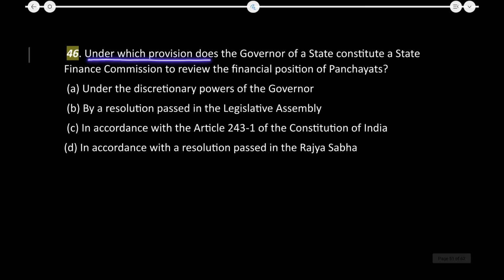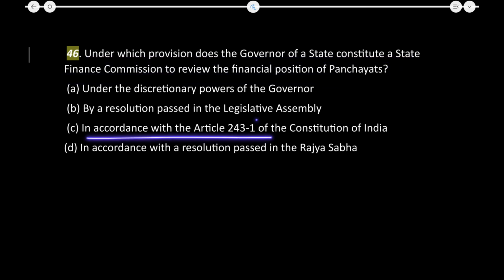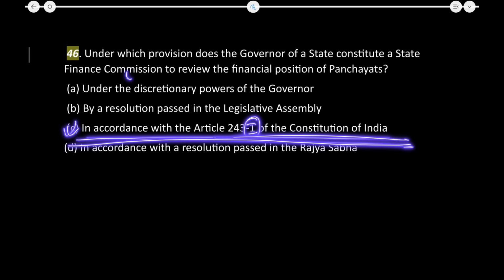Under which provisions does the governor of the state constitute a state finance commission to review the financial position of the state? Now this is as per Article 243I of the Constitution. Okay, the finance commission is given under 243I, not 1. C is the correct answer.